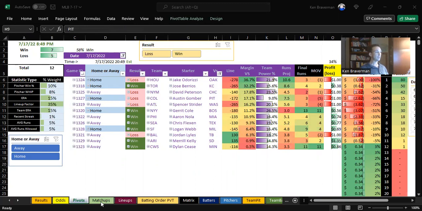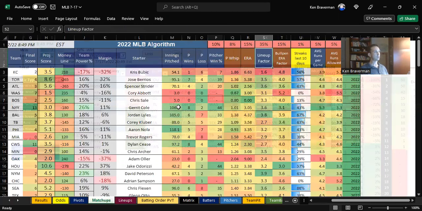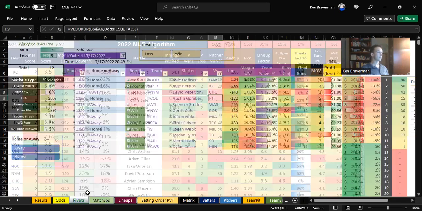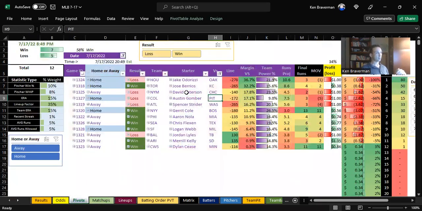And Atlanta, I understand the Atlanta-Washington game because he only had 3 innings pitched for Corey Abbott, and I assume he pitched a pretty good game if that was the starter. And the Nats offense picked it up later in the game. So I'm not too upset about losing this game with only 3 innings pitched. So this is a better look. This moves Baltimore down here and gives them a MXP factor of only 12.